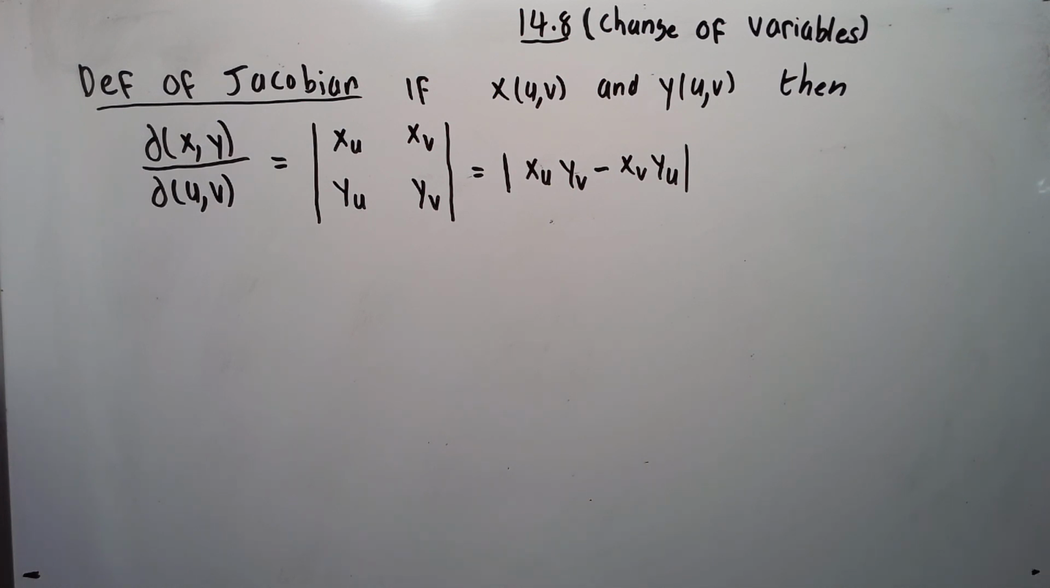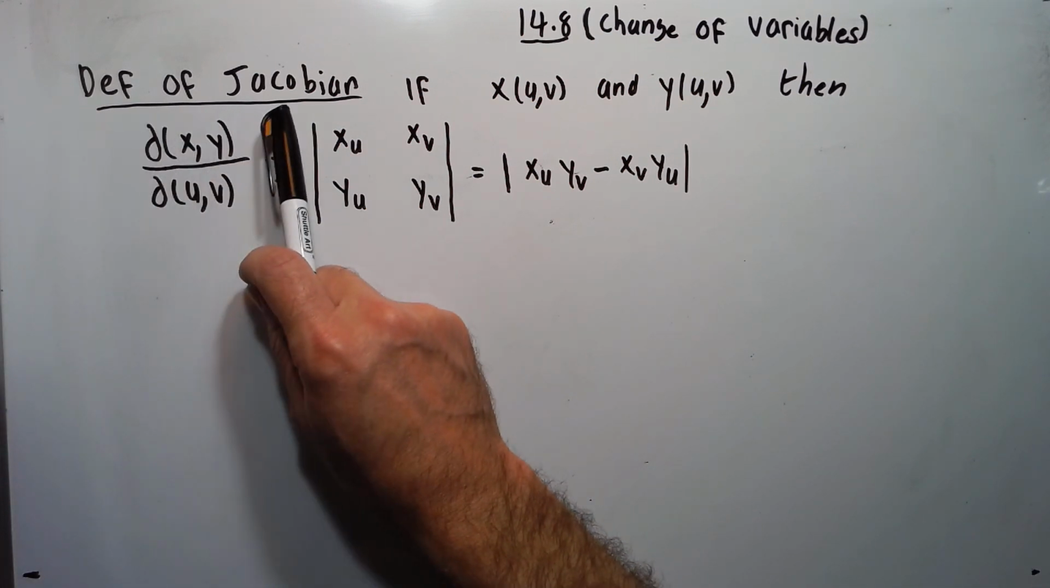Okay, so let's do 14.8. It's called change of variables. So I'm going to make a definition. I'm going to define the Jacobian.